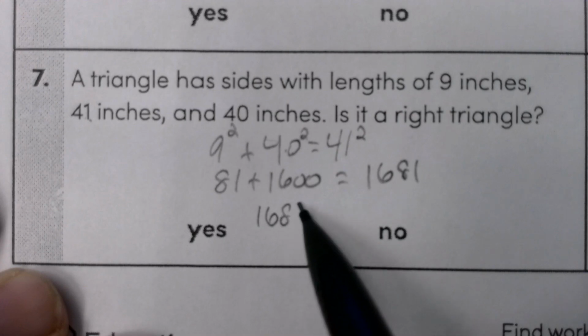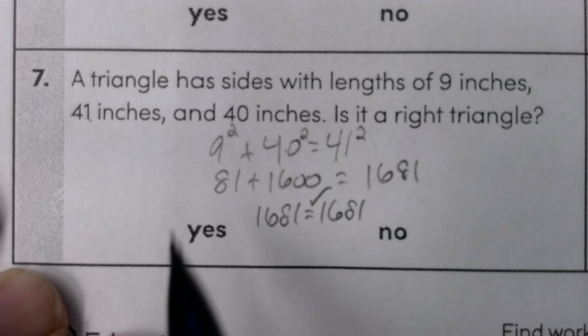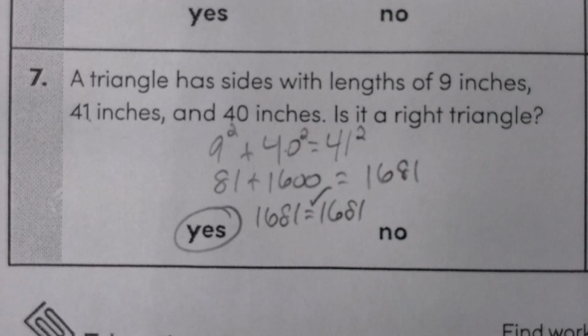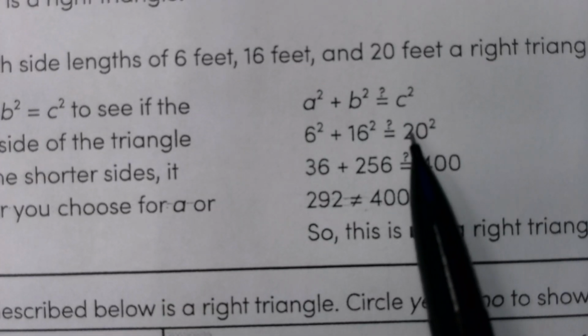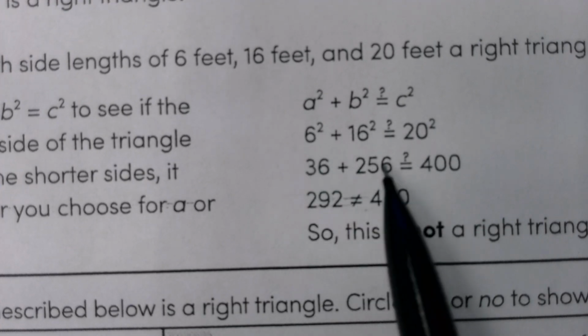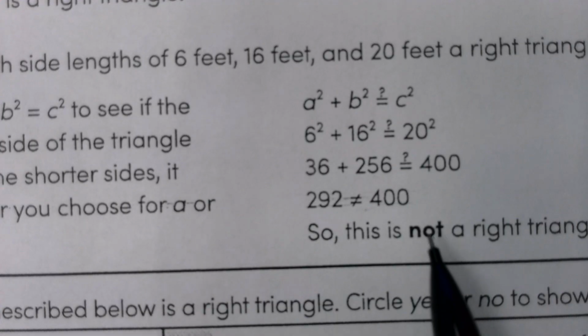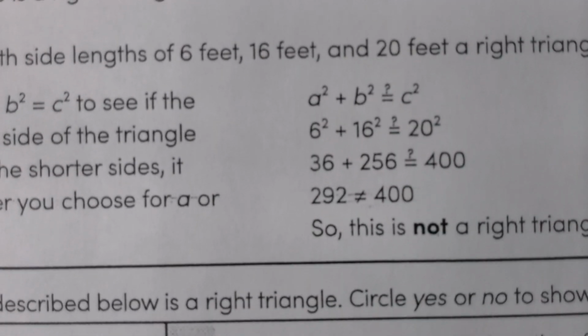When we add, we do get a true statement, which says yes, there is a right triangle. What you're doing is taking those two small sides and plugging them in for a and b. Then you're plugging the big side in for c, squaring all numbers, and adding the two on the left. If it's equal, it's a right triangle. If it's not equal, it's not a right triangle.